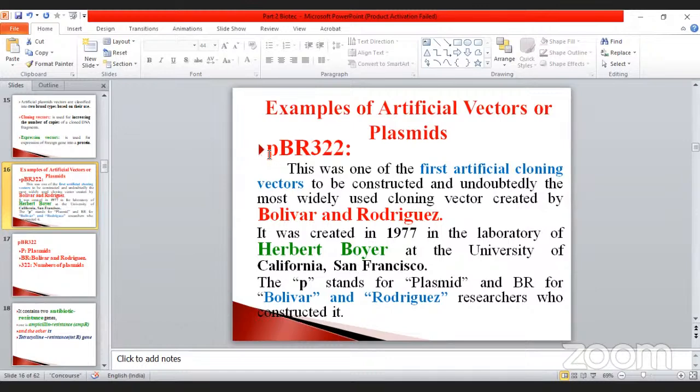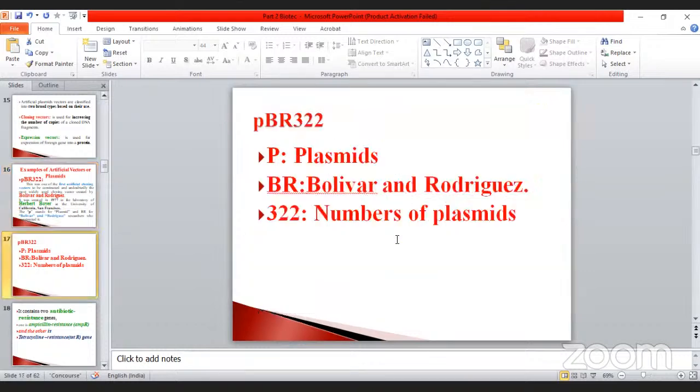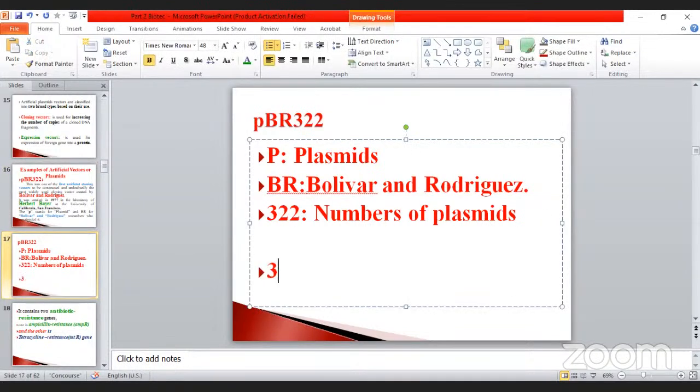The first letter P denotes plasmid, as you already know. The second letters BR denote the scientists' names, Bolivar and Rodriguez. And the third is the number, the name of differences. Not only 322, there are also 325 and 327.